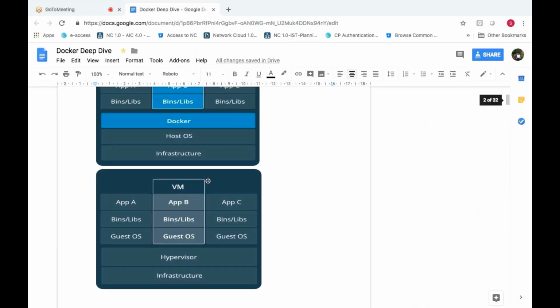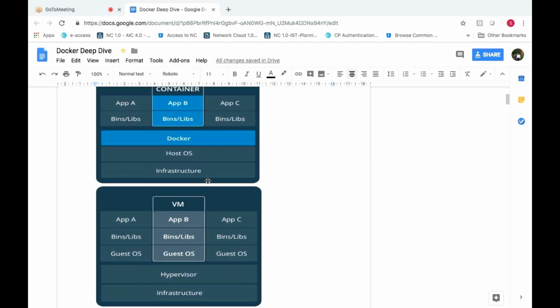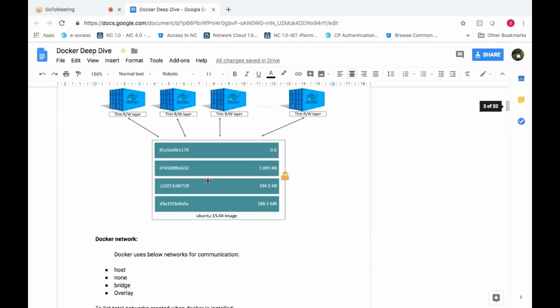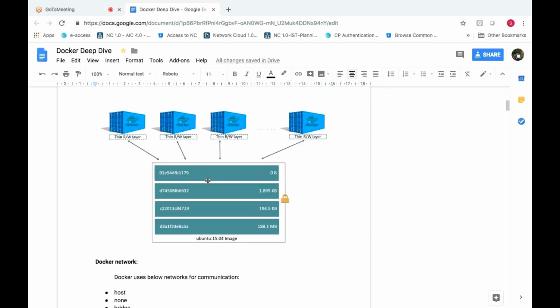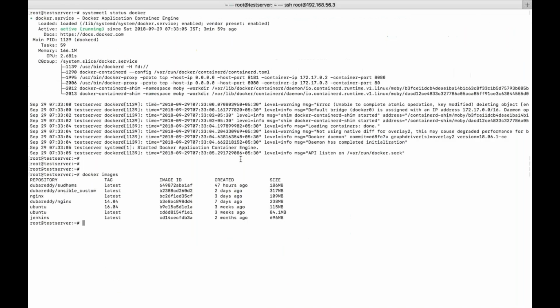Now, I already told you the difference between virtual machines and containers. Now let us try to recall the image. As I already told you, an image is nothing but different layers bundled together. Each and every layer has a certain action performed on it. So how many layers do you have in an image? How will you identify it?